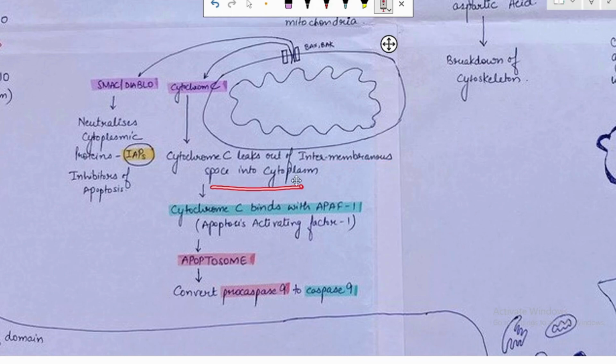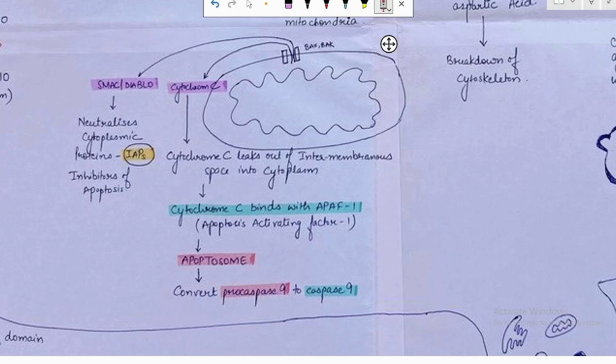the cytoplasm, and this cytochrome C will bind with the APAF1. Do remember this protein, that is the APAF1. This cytochrome C will come out into the cytoplasm from the mitochondria, and it will bind with the APAF1. APAF1 is actually the apoptotic activating factor 1. This combination of cytochrome C plus APAF1 is known as apoptosome. This apoptosome will lead to the conversion of procaspase 9 to caspase 9.